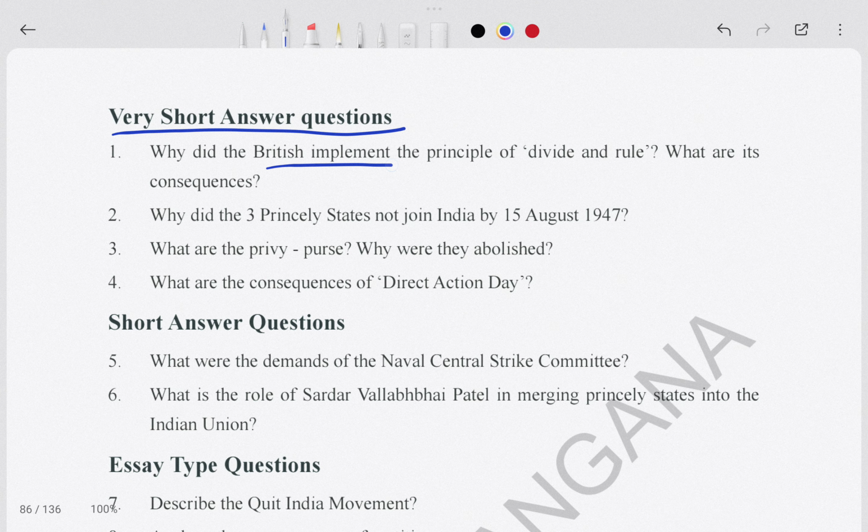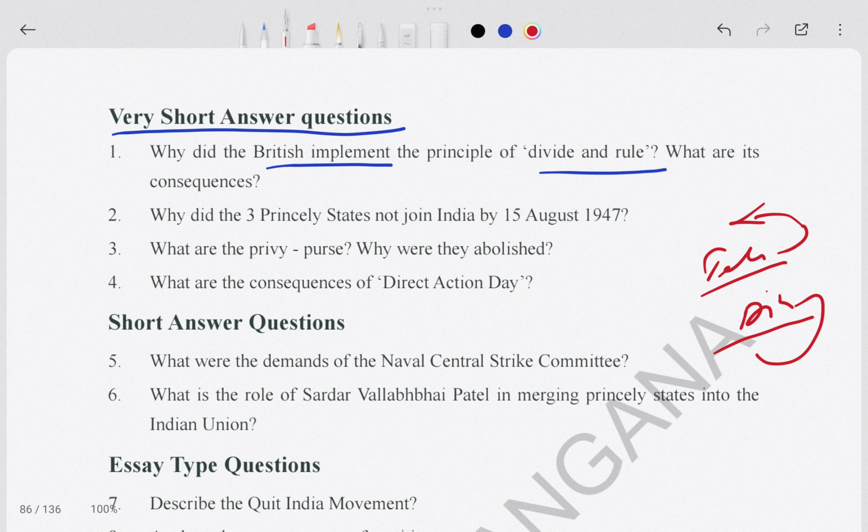Why did the British implement the principle of divide and rule? Actually, our India at that time was divided into regions. Every region was ruled by a particular king or queen. Like Telangana is there, Bihar is there. The Telangana CM and the Bihar CM are different, and the regions are also different.